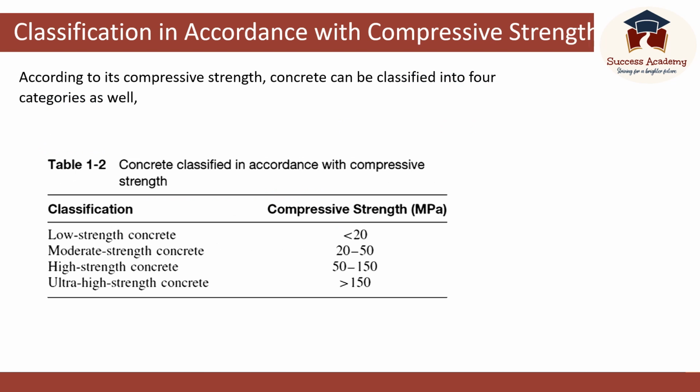Let's see how we can classify concrete according to the compressive strength. We can categorize them into 4 groups: low strength concretes, moderate strength concretes, high strength concretes, and ultra high strength concretes. If the compressive strength is less than 20 megapascals, we classify them as low strength concretes. If the compressive strength is in between 20 to 50 megapascals, we categorize them as moderate strength concretes. And if the compressive strength is between 50 and 150 megapascals, we call them high strength concretes. And if the compressive strength is more than 150 megapascals, we classify them as ultra high strength concretes.